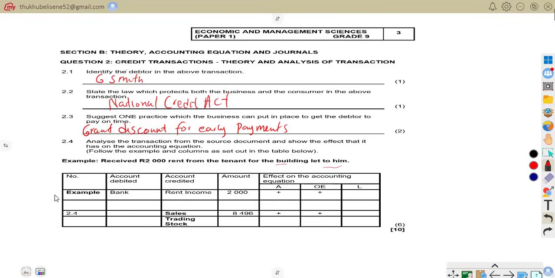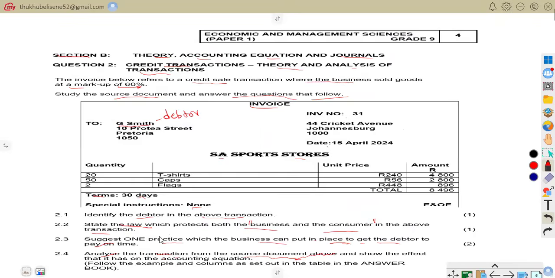So now let us be on our 2.4. We are given sales of 8,496. So the sales is credited. So we want to know the account that is going to be debited as our sales are credited. So let us look at our information.